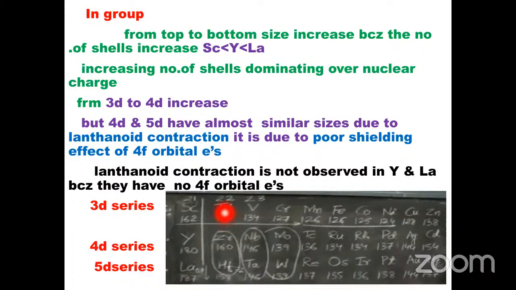The difference is very large, so it is not observed. The lanthanide contraction is not observed in yttrium and lanthanum because they have no 4f orbital electrons. That is the reason the lanthanide contraction is not observed in yttrium and lanthanum.